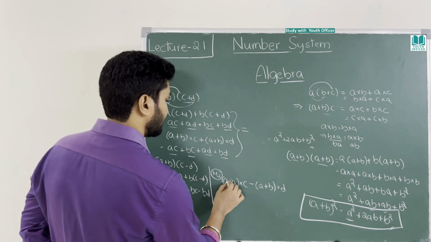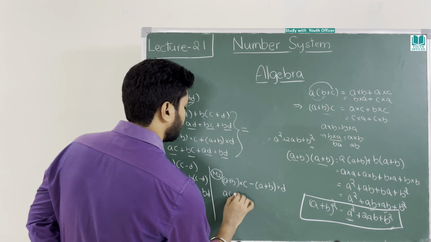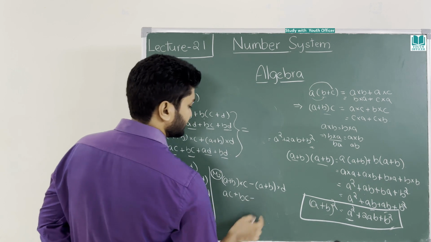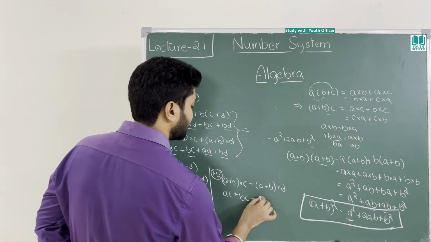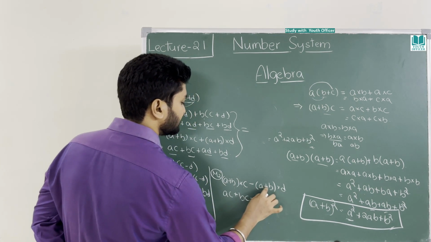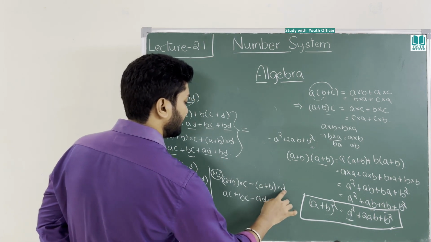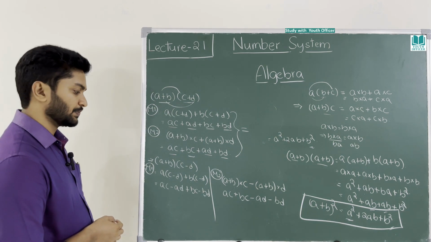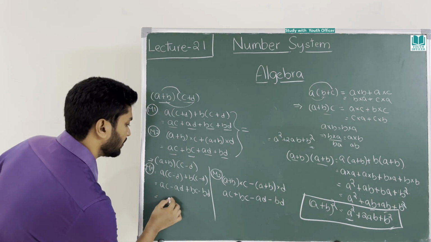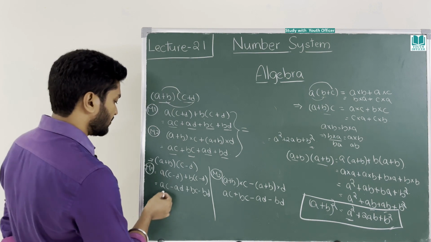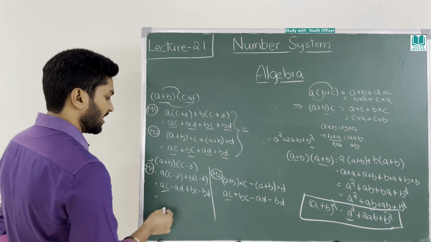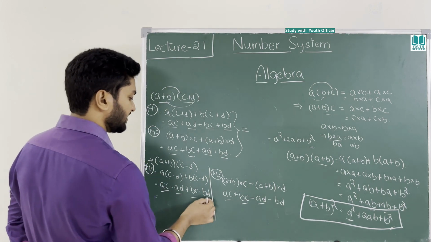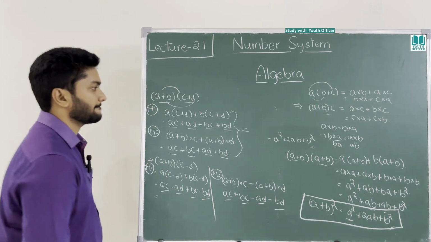Okay, in this, a into c is ac, plus b into c is bc, minus a into d is ad, minus b into d is bd. Now we will see whether the terms came or not. ac is there, minus ad is there, bc is there, minus bd is there.